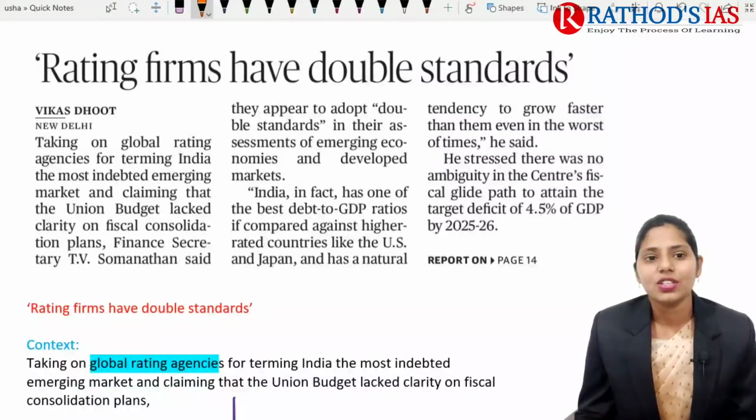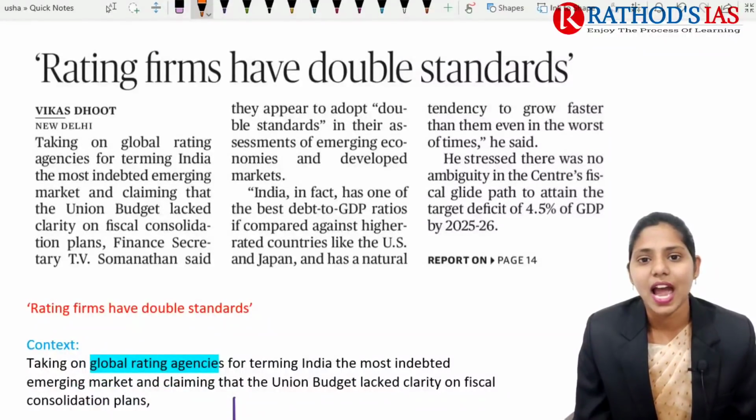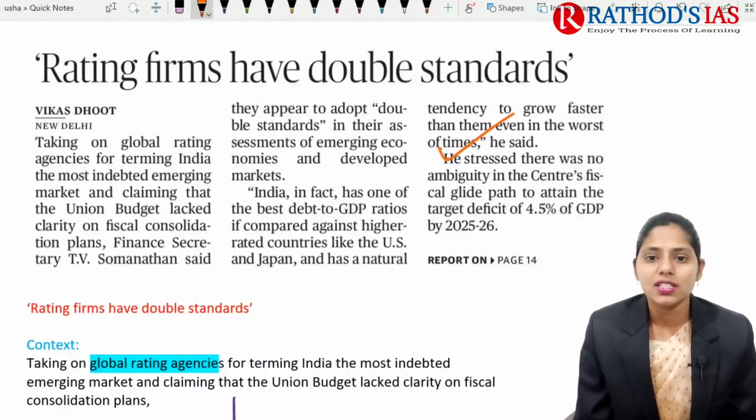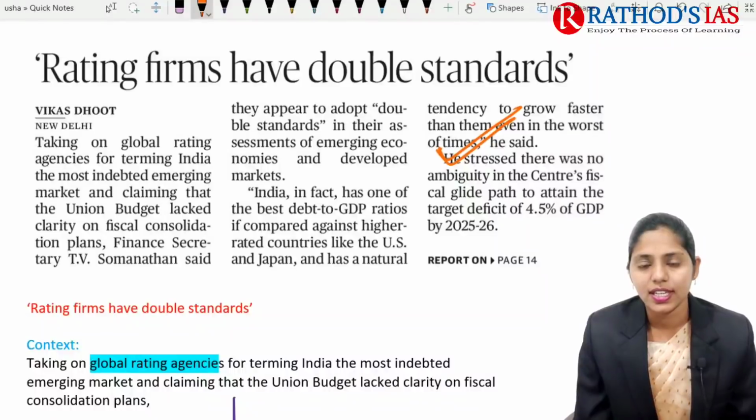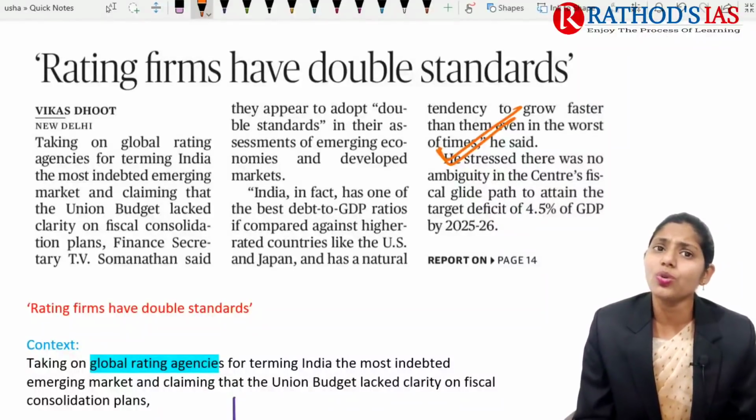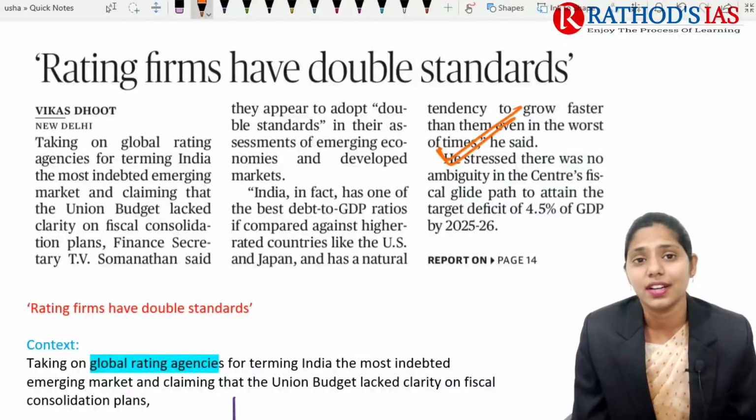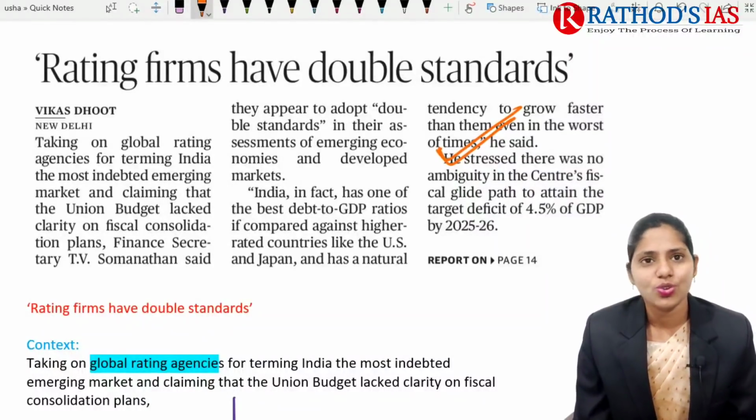And now let us try to see the next topic. It is regarding rating firms having double standards. This article is talking about credit rating agencies. So you need to know some basic facts regarding what these credit rating agencies are, and what credit rating is. If you are a beginner, you have to know about this, and we are going to discuss that as well.